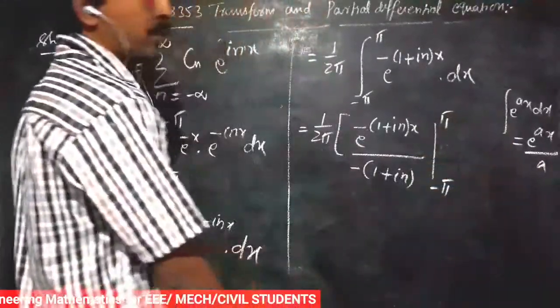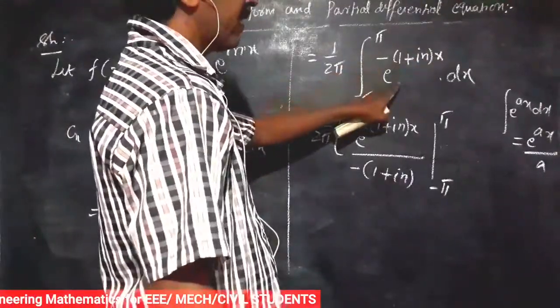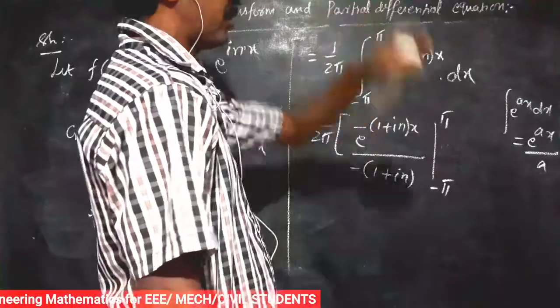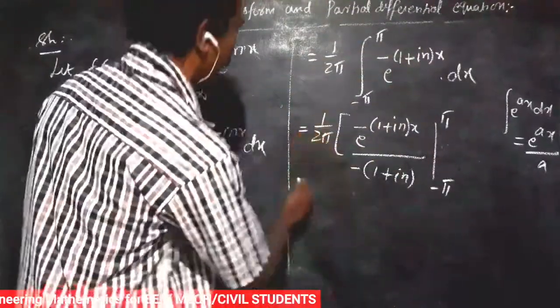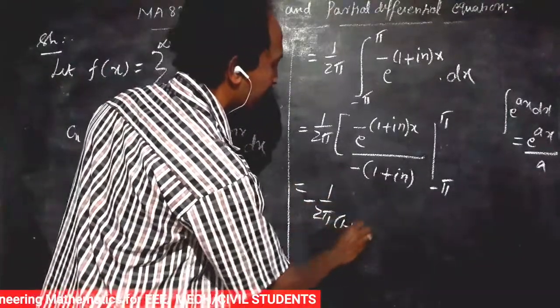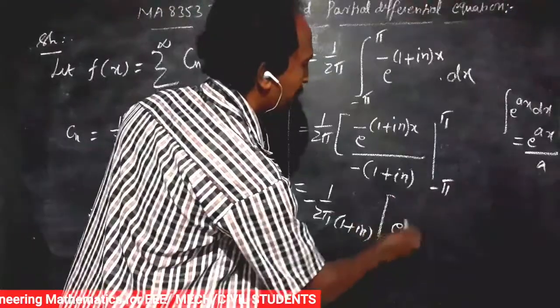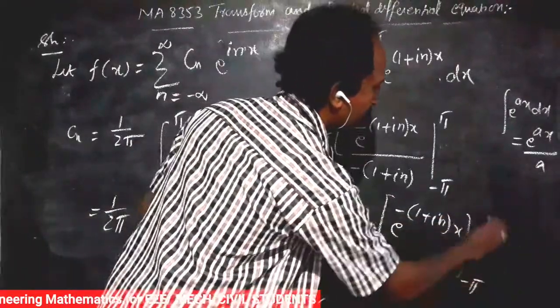Actually the interval is minus pi to plus pi. Here the integrand is neither odd nor even, so that integration rule doesn't apply; we only apply the actual integration. So that is 1 by 2 pi, that is, minus 1 by 2 pi into 1 plus i n, into e power minus of 1 plus i n x over minus pi to plus pi.